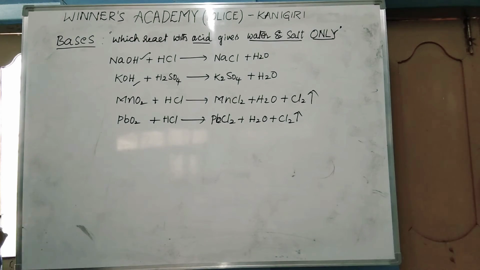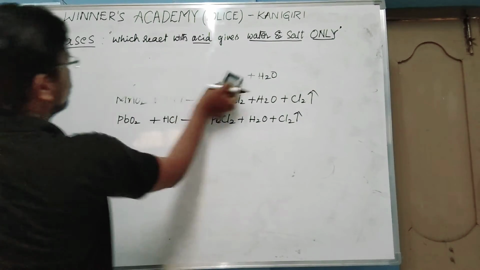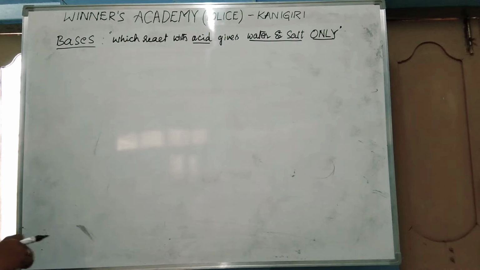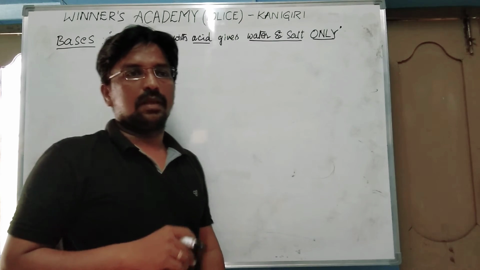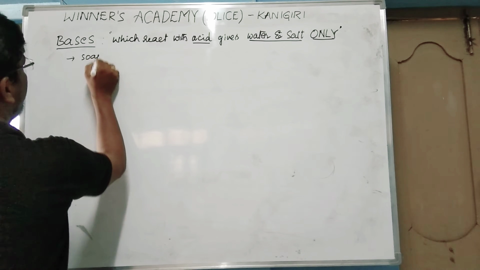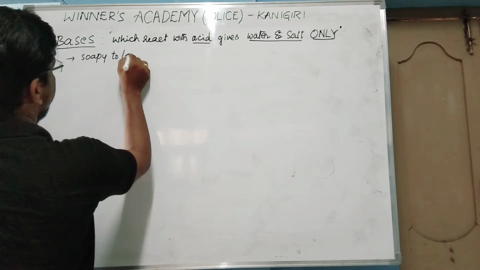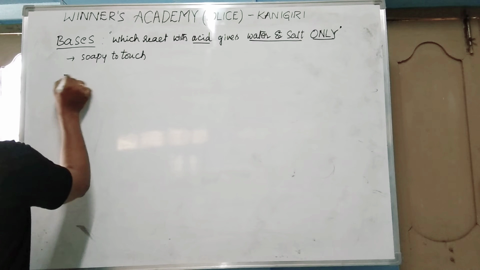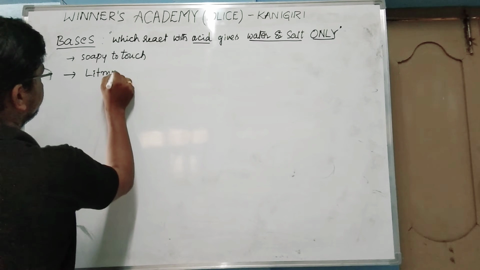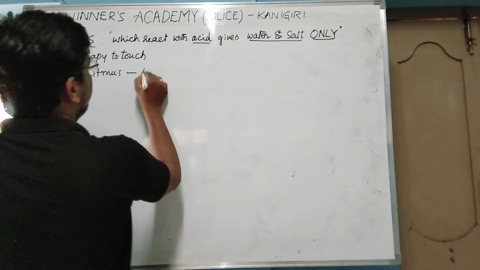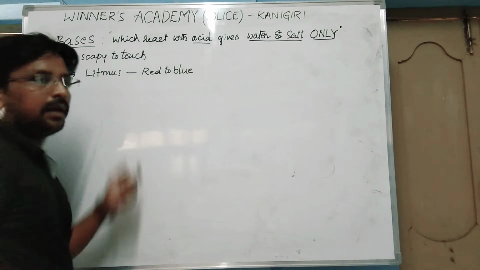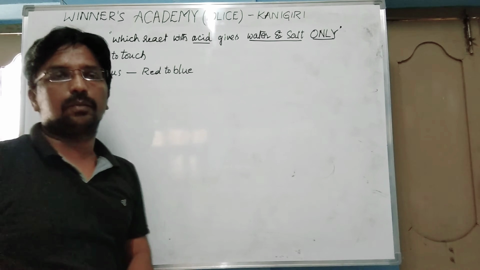Next, what are the general physical properties of bases? First, bases are soapy to touch. Second, they convert red litmus paper into blue color.